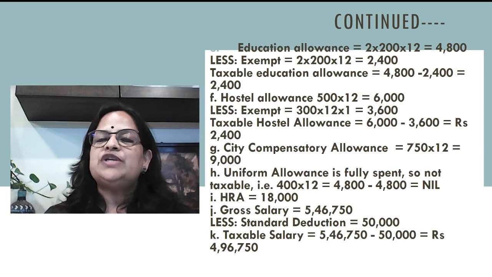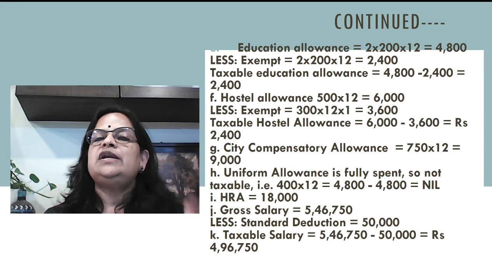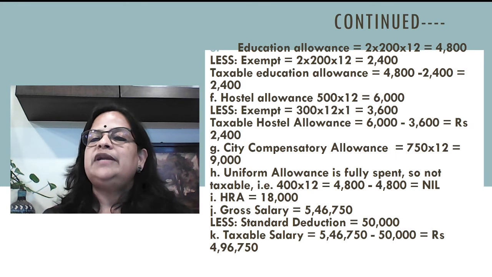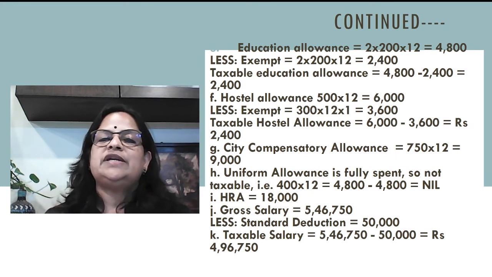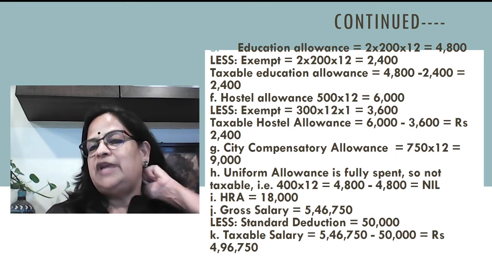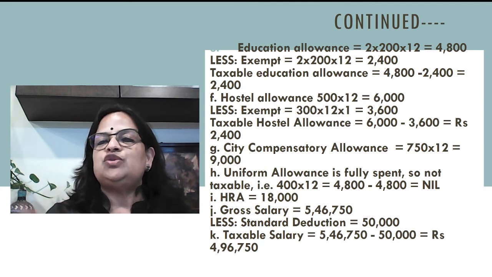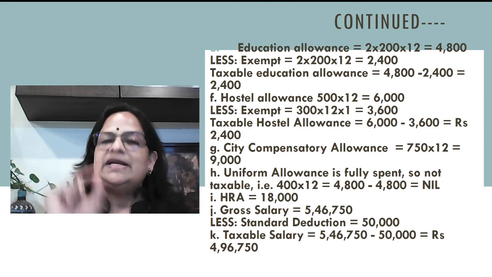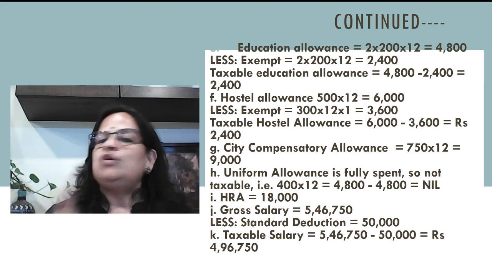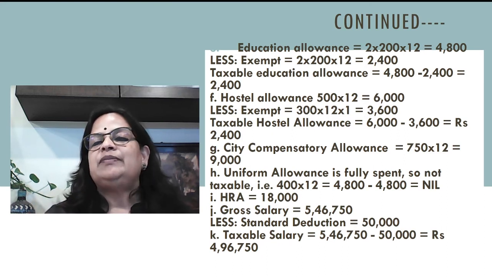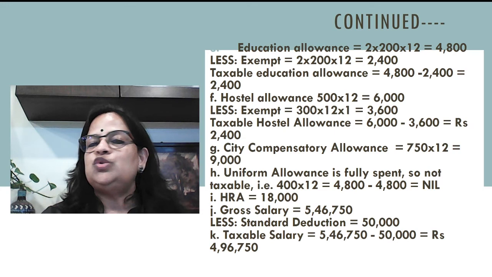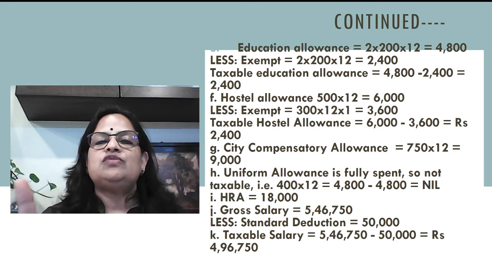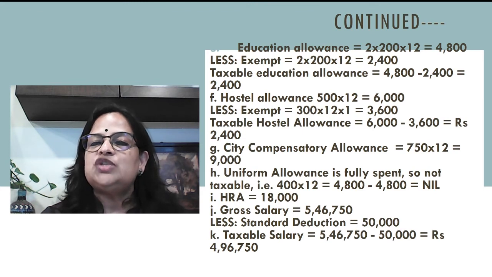Now education allowance I told you for two children, own children, 200 into 12, 4,800. Less exemption. He is getting education allowance 200 per month for two children, 4,800. Exemption is two children, own children, into 100. That means here it is 2 children, 200 into 12, 2,400. So taxable education allowance is 4,800 minus 2,400.